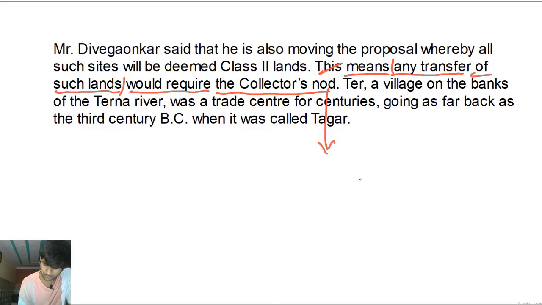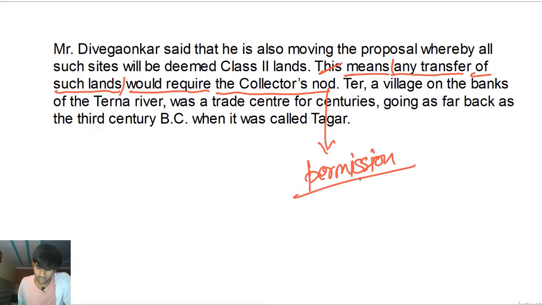Nod means permission, right? Permission, all right? This means what? Any transfer of such lens. So this is basically any transfer of such lens would require the collector's nod is the object of the verb means, right? Object, and this is a noun clause.